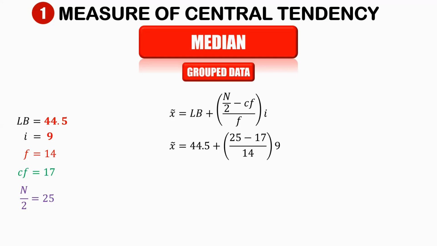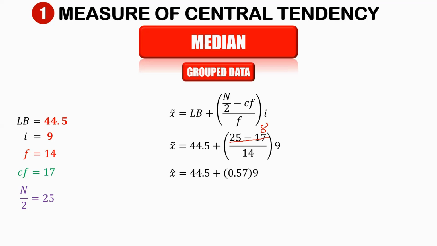Let us simplify first the values inside the parentheses. We have 25 minus 17, that is 8. So we have 8 divided by 14, that is around 0.57.